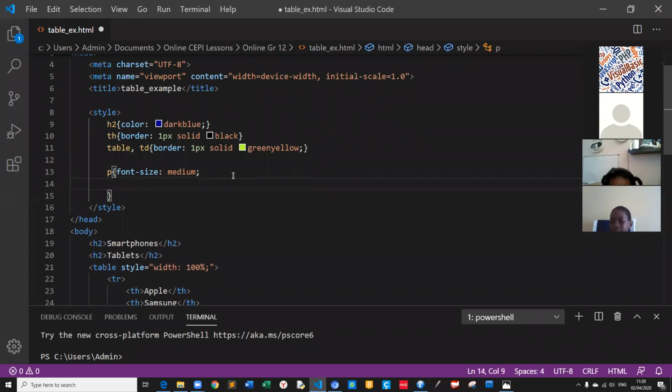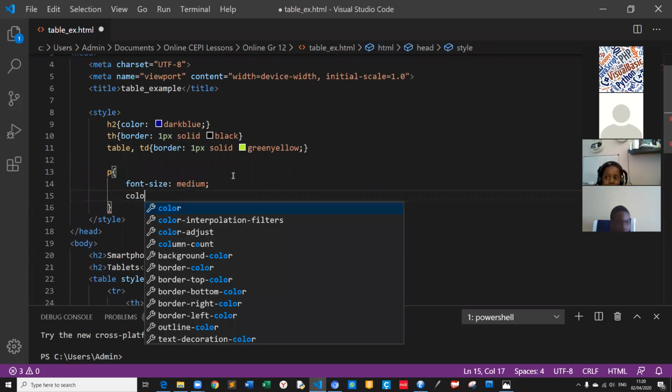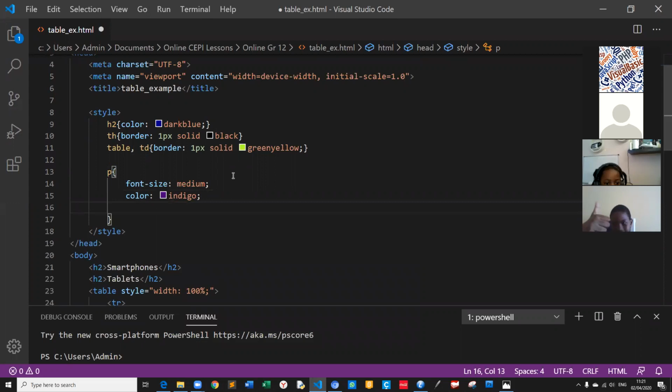This paragraph color will be, for example, indigo. And after the font size, let's give the font family.